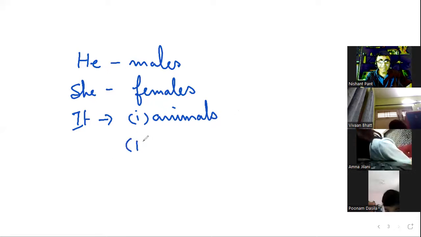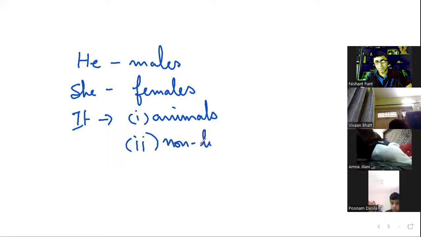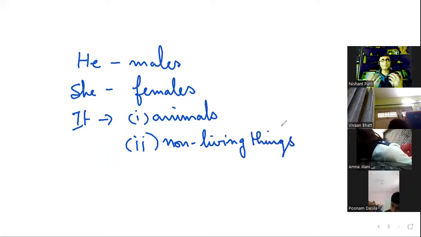The second place where we use it is where non-living things are concerned. When we talk about non-living things, such as any kind of chair, if I say I picked up a chair, it was heavy, I will not say he was heavy or she was heavy, because a chair cannot have life.